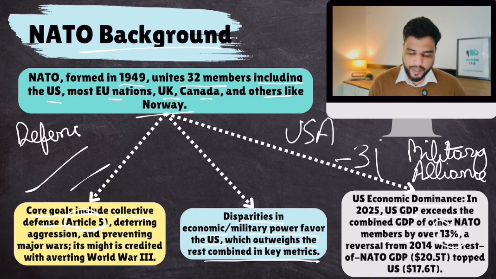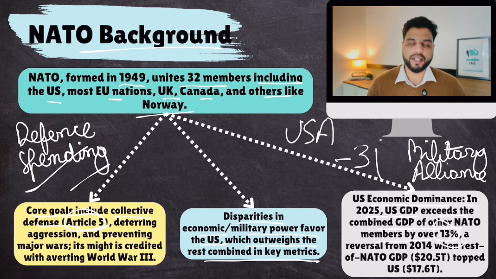Then, defense spending also. In terms of defense spending, USA spends way more than all the other countries, and Donald Trump has criticized NATO countries for this. Donald Trump is saying that you are taking advantage of USA. USA is spending so much on defense, and because of that, USA is the only country providing you with security. You bank on USA for security. It is because we are spending so much money that you feel safe.